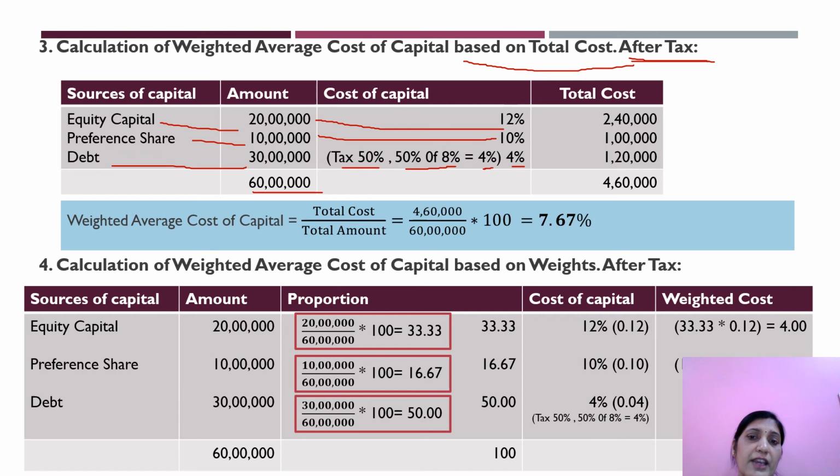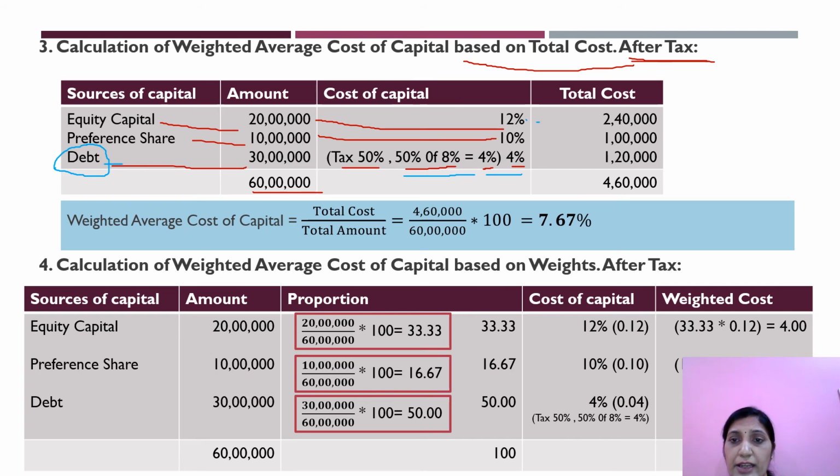See girls, we are finding here after tax. Okay. So when it is after tax, what I have done? Tax is applicable only on debentures. So the cost of debt is 8%. So 50% of that 8. 50% of 8 is how much? 4%. Clear?